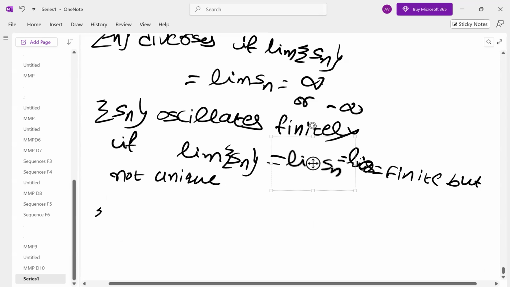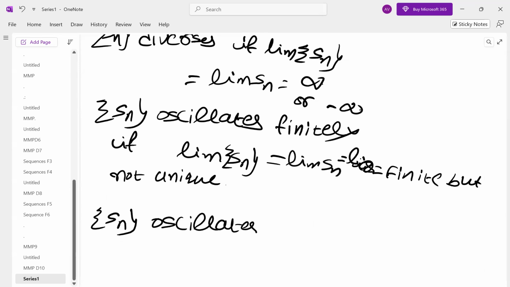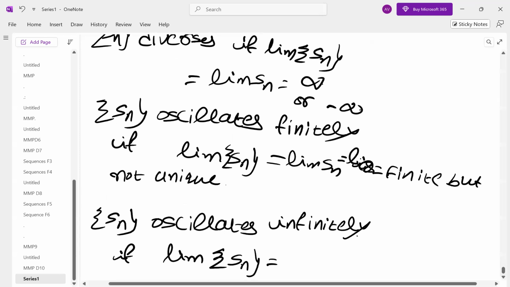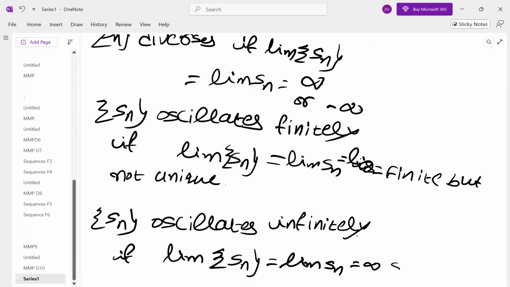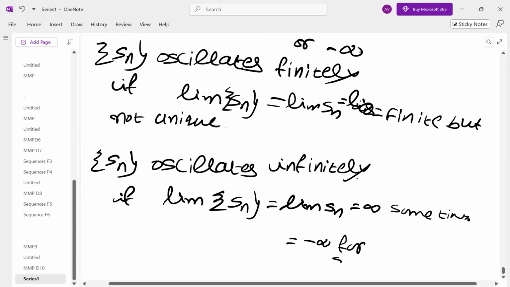Next, the sequence Sn oscillates infinitely if the limit of the sequence is equal to infinity sometimes, that is for some values of n, and is equal to minus infinity for some n. Okay, so the nature is accordingly. Let us see.